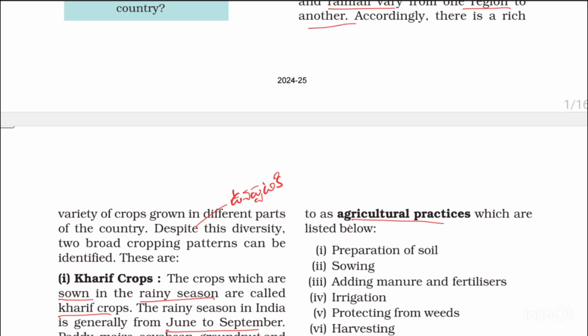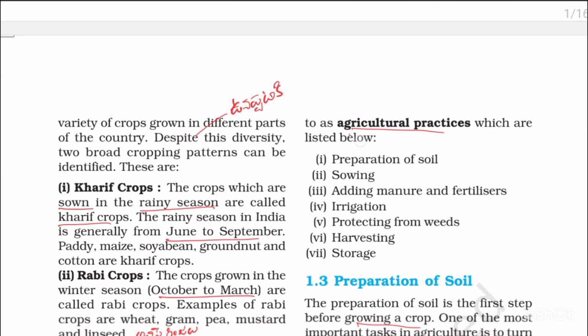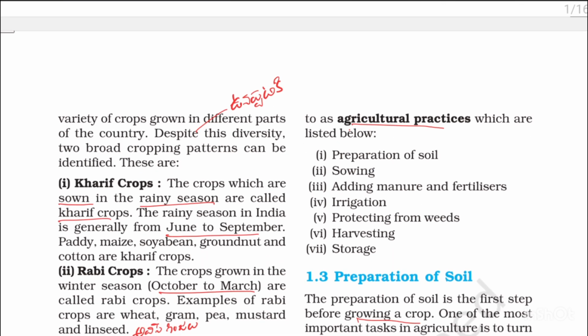Despite this diversity, two broad cropping patterns can be identified. They are Kharif crops and Rabi crops. Kharif crops are the crops which are sown in the rainy season. The rainy season in India is generally June to September. The crops we grow from June to September are called Kharif crops.